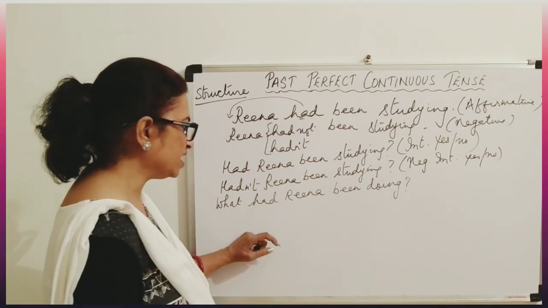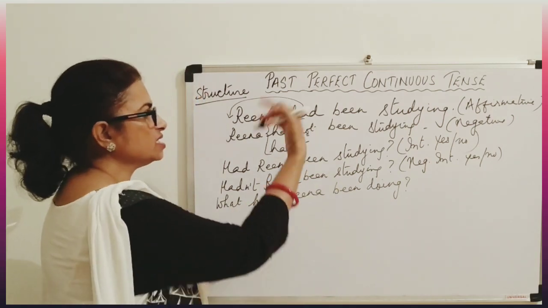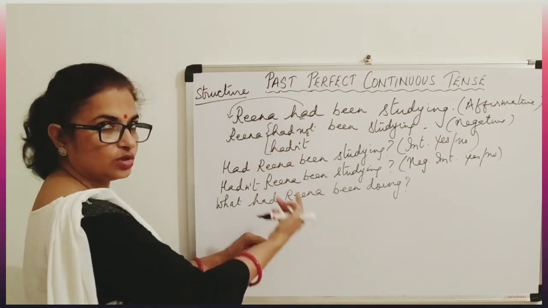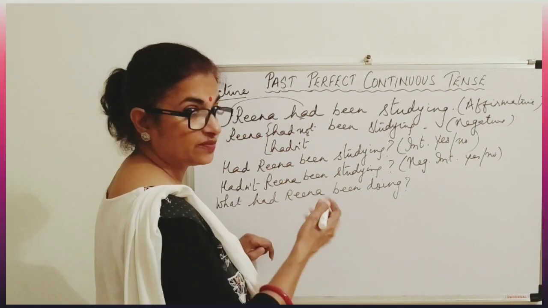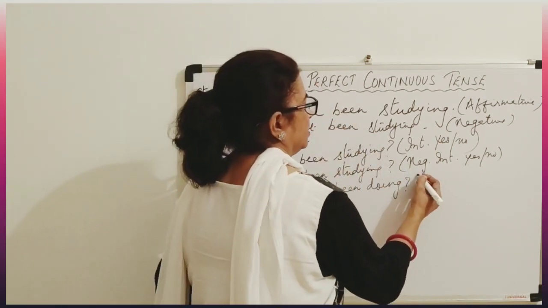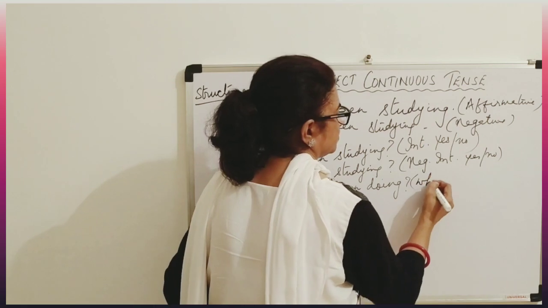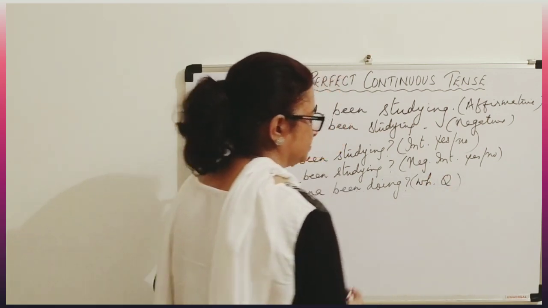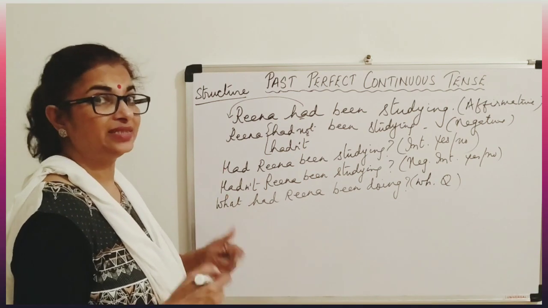So whenever you want to identify whether this question is correct or not, you can ask this question and just see whether this answer is coming here or not. If it's coming, that is correct. If it's not coming, that means it's wrong. So you have to again give a second thought. Now, what is this? This is WH question. Now let us do WH question in negative.